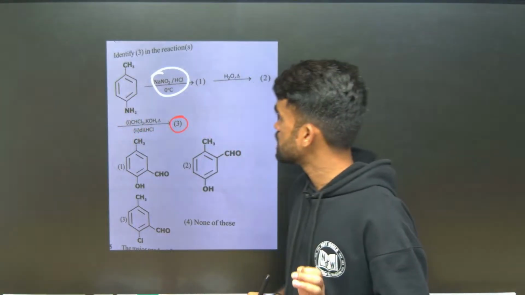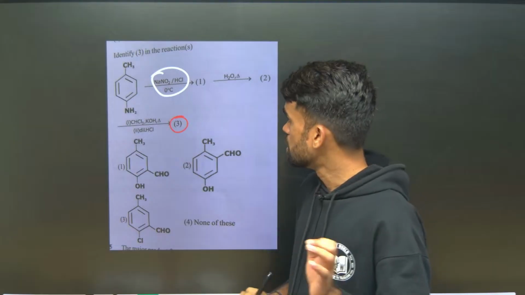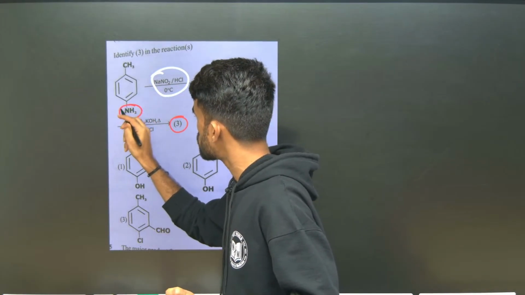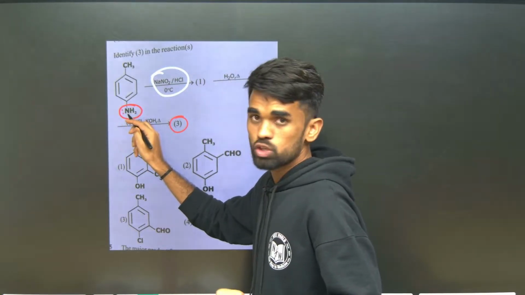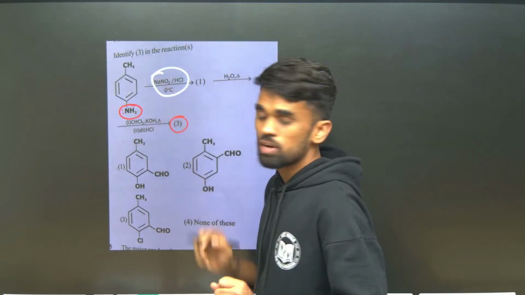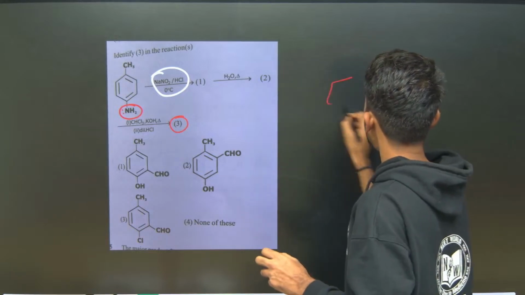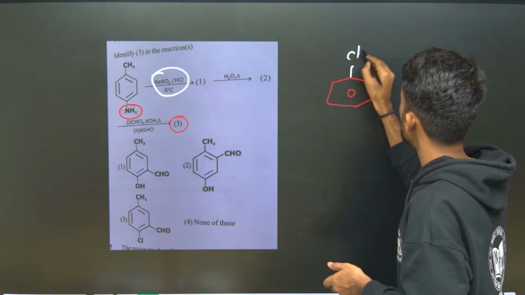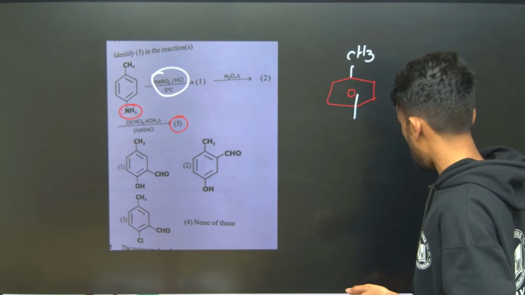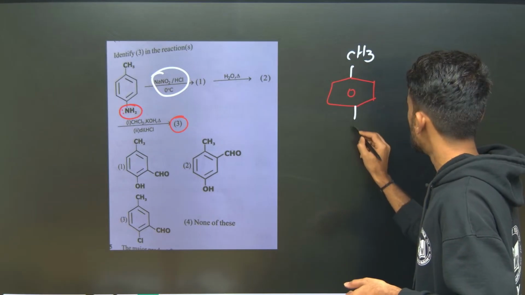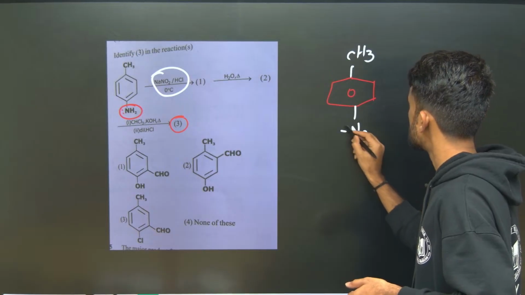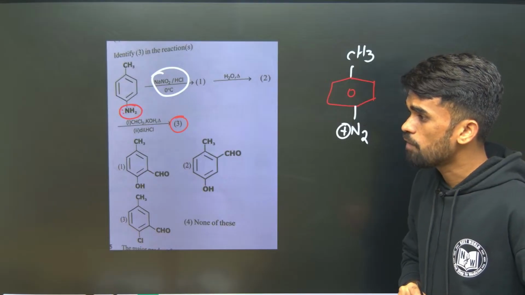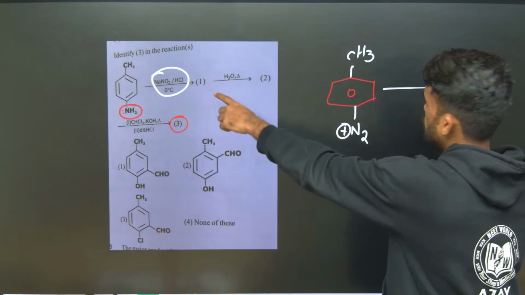So diazotization. Please look at here first. See, diazotization means what? The amine group is there now, NH2 is there. So this nitrogen and this NO2 form a compound of this kind. Identifying the reactive site is more important here. So it will become N2 plus. So this process is called what? Diazotization. Okay.